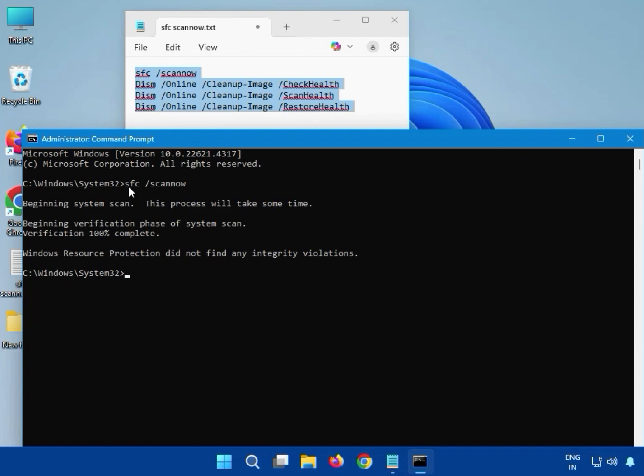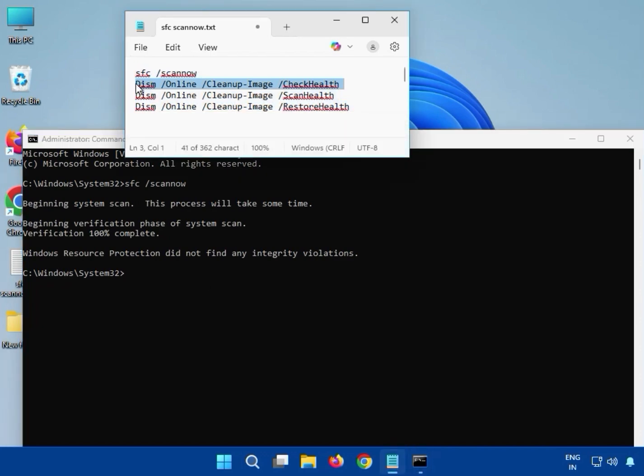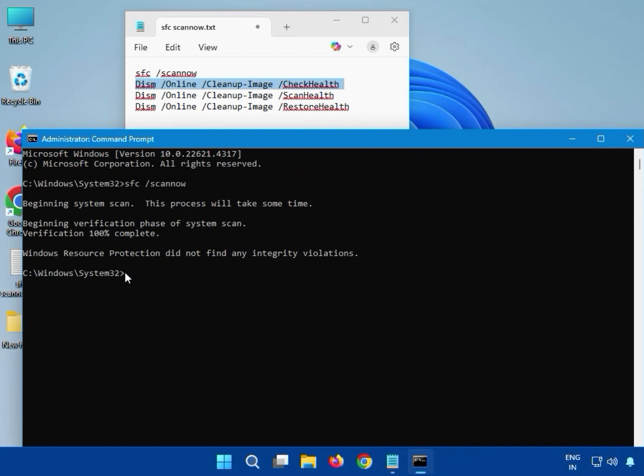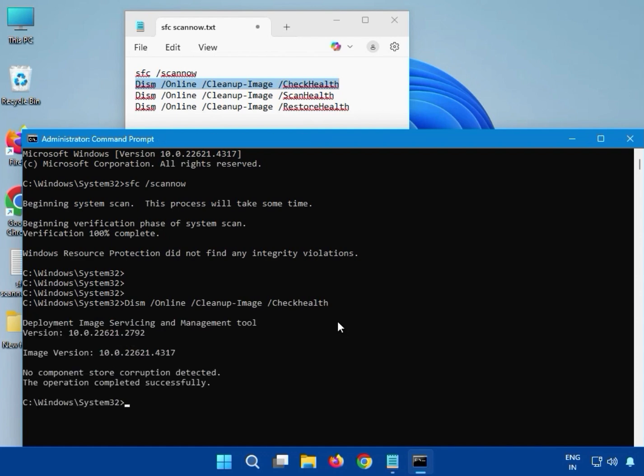Then guys, the second one, which is check health. DISM online check health, and you can copy it. If it is not working, you have to enter it manually. Like that, DISM space slash online, and then hit enter. Okay, the second command is completed.